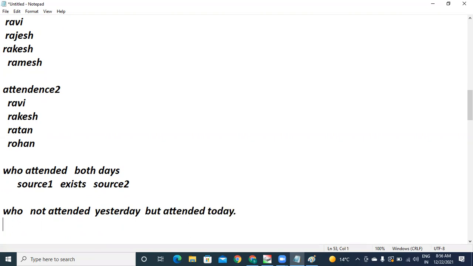Look at Ratan and Rohan. They did not attend yesterday, but today was their first class. So if you generalize the question, who does not exist in the first data set? That means you configure source 2 not exists with source 1. Understood?